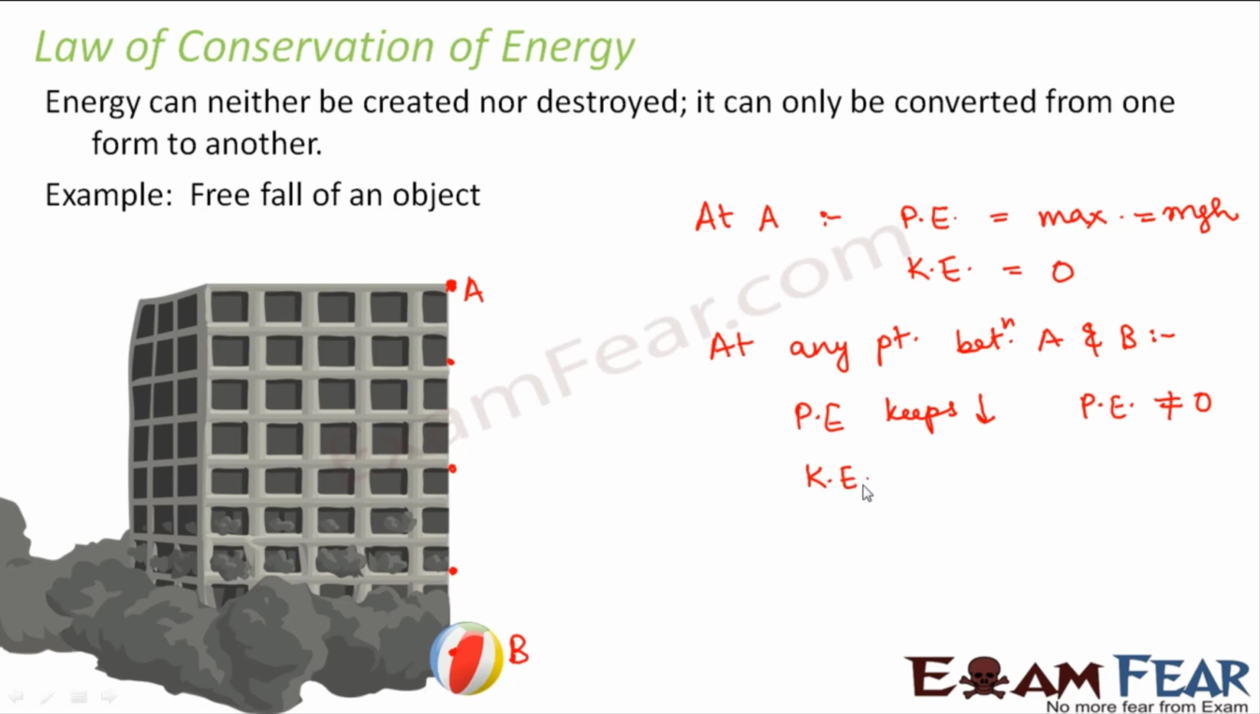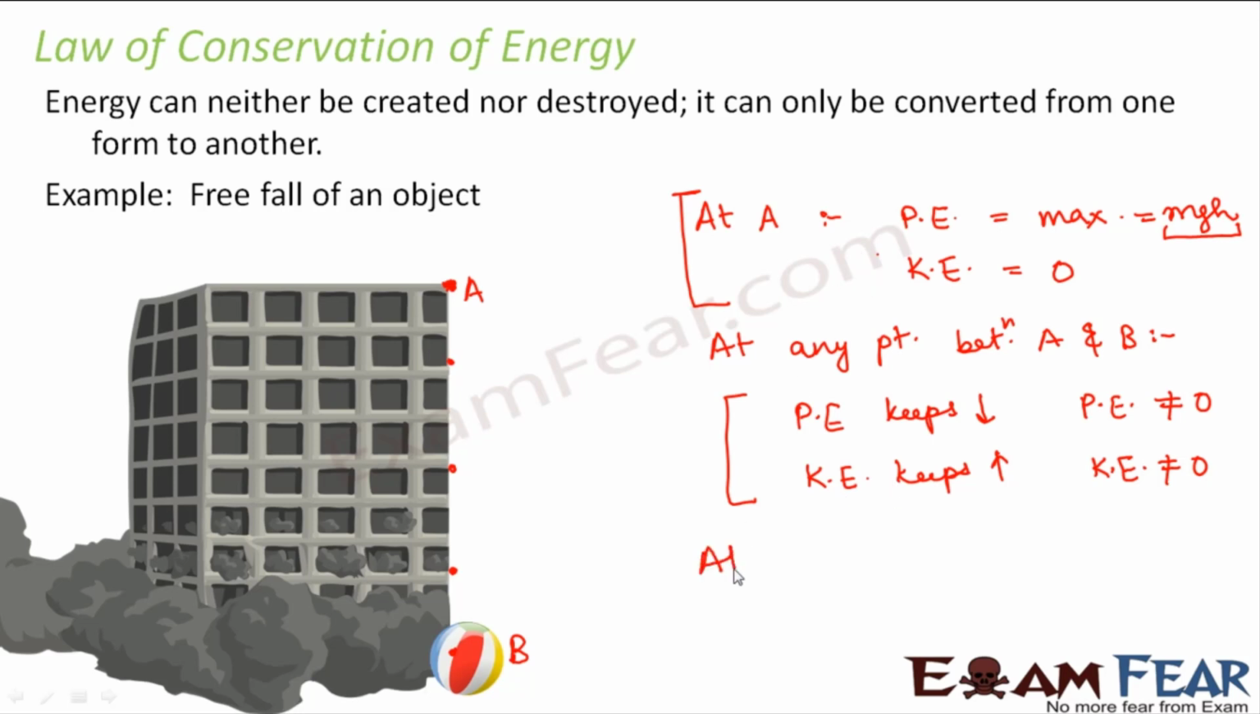What happens to the kinetic energy? Initially the ball was at rest at point A. As soon as it falls, the kinetic energy keeps increasing because its velocity keeps increasing. So here at point A, what was the total energy? The total energy was mgh. Now the potential energy has decreased, but the kinetic energy has increased, so that the total energy again remains the same. The total energy here and the total energy here remain the same.